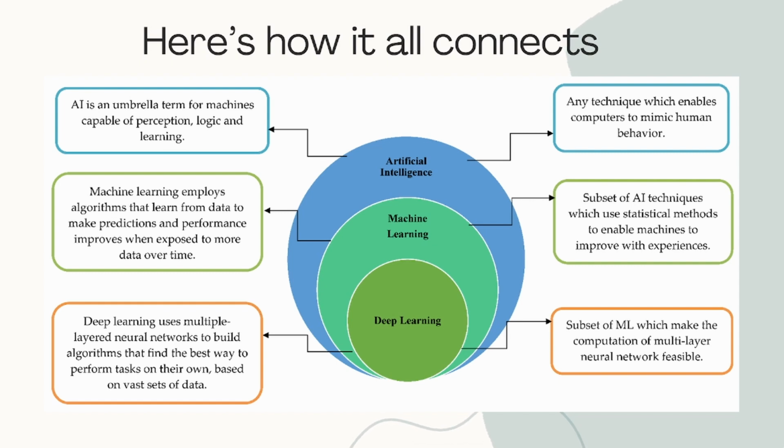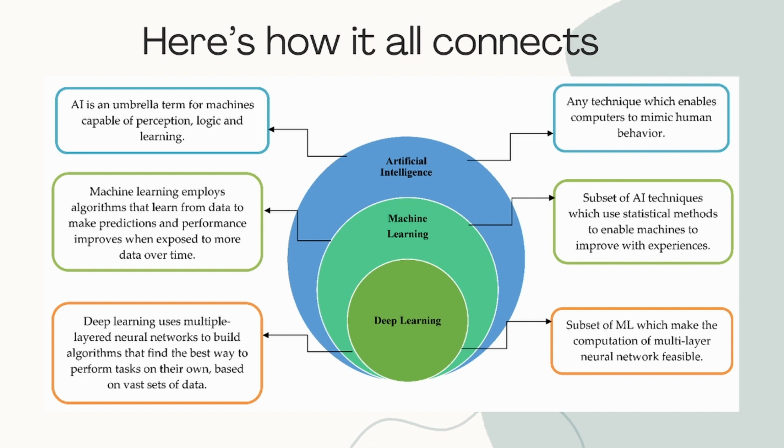Artificial intelligence, AI. Artificial intelligence is the broadest concept. It refers to any machine or system that can mimic human intelligence. That could mean reasoning, learning, problem-solving, planning, or even understanding language. AI is the goal. We want machines to be intelligent. Machine learning, ML. Machine learning is a subset of AI. It's one of the main ways we build AI today. Instead of hard-coding rules, ML allows machines to learn from data. The more data they see, the better they get. So while AI is the big dream, machine learning is one of the tools to get there.